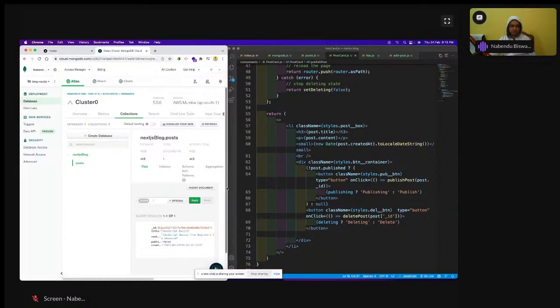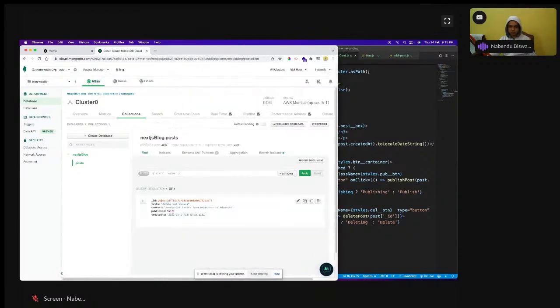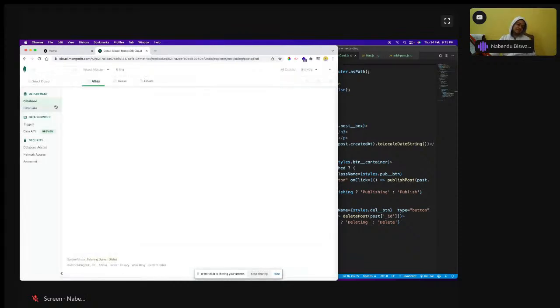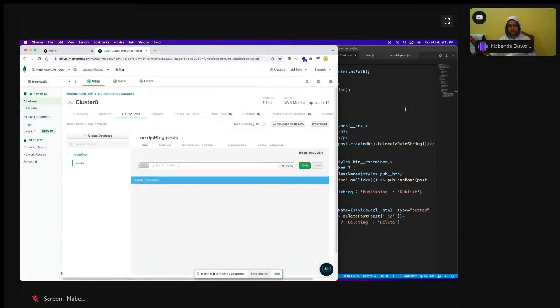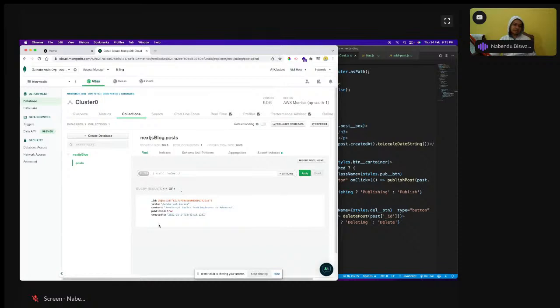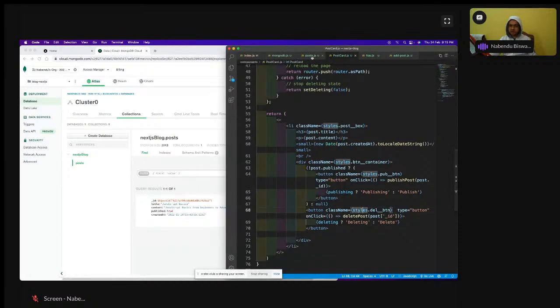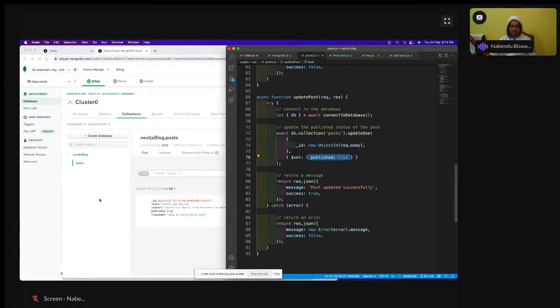So here also, if I come, see this publish was false. So you can add some functionality to update the post also. I have not added it. I'm just using the update to publish it, not having some other code like that. So update will only publish it. And if you come here and see, the publish is true, because it is making that publish true. I set publish equal to true. I could have set everything else also, but we are only setting this.